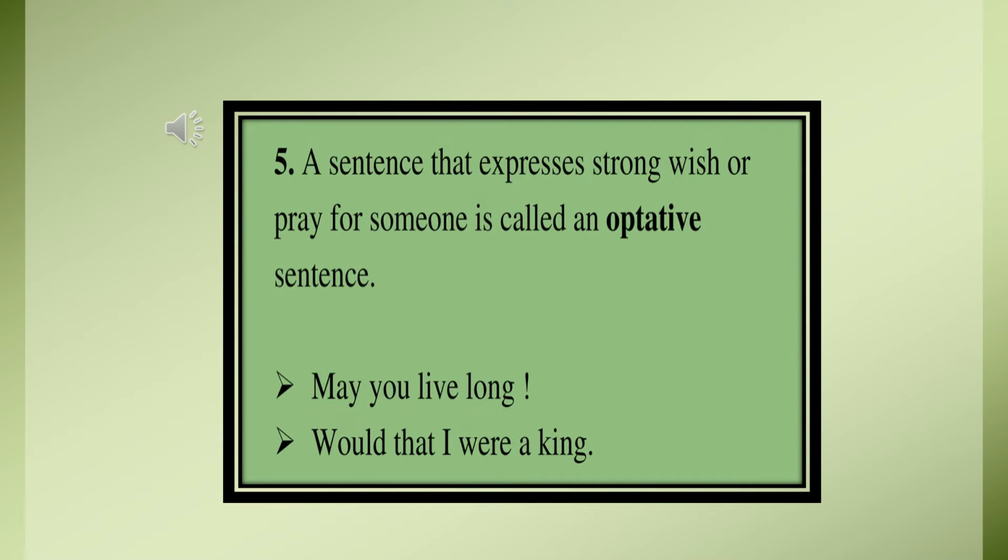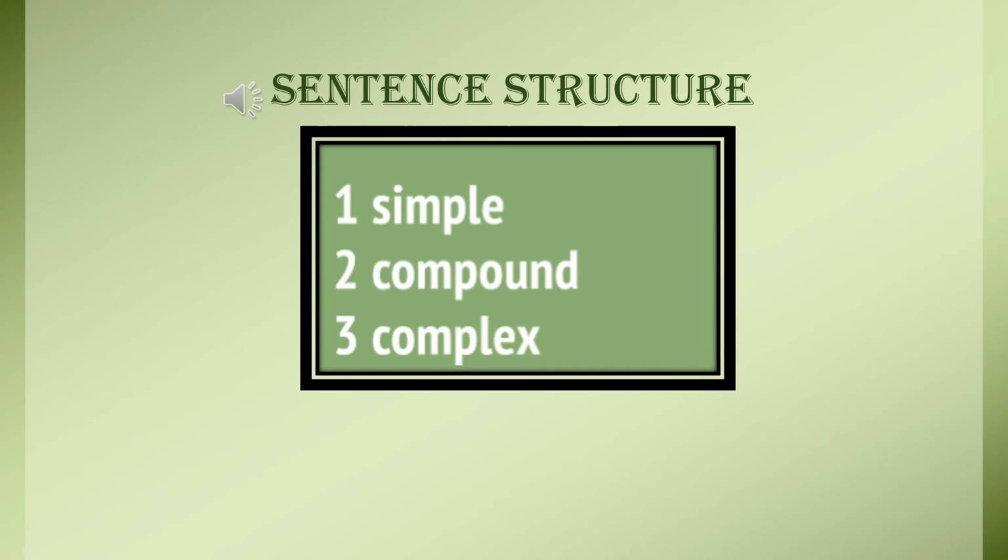The last kind of sentence is the optative sentence. Now these are again those sentences which express some wish or a prayer. For example, may you live long. Would that I were a king. May God bless us all. May you get well soon. So all these prayers or wishes are optative sentences.